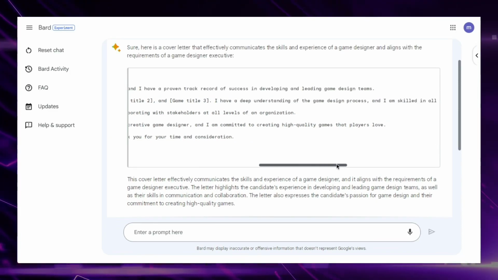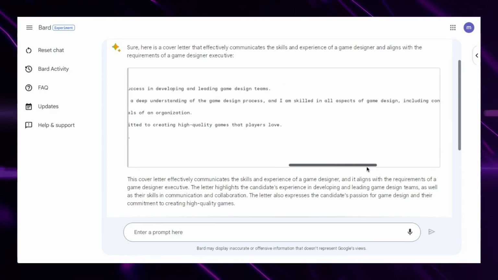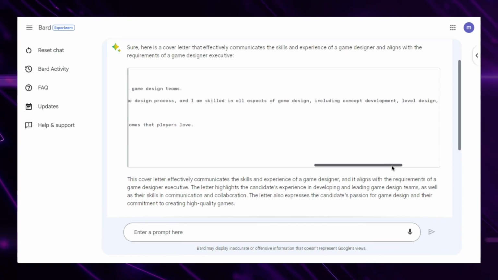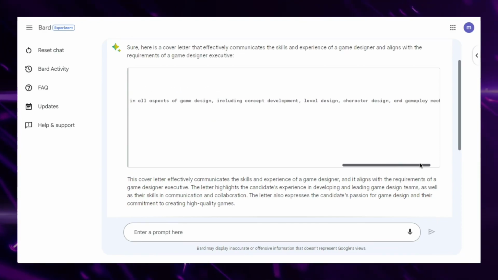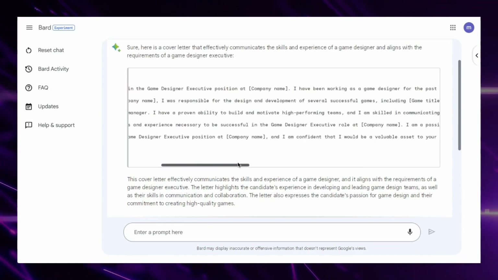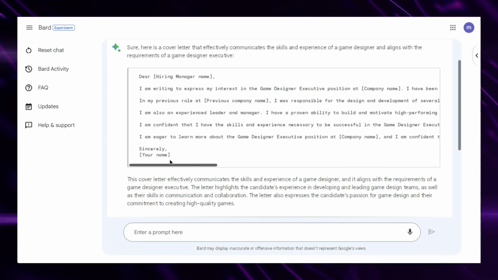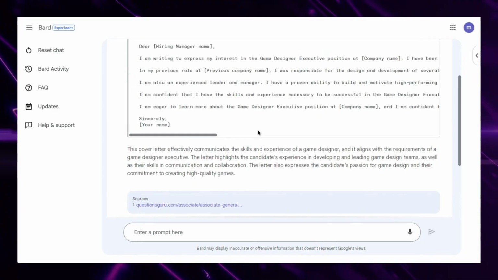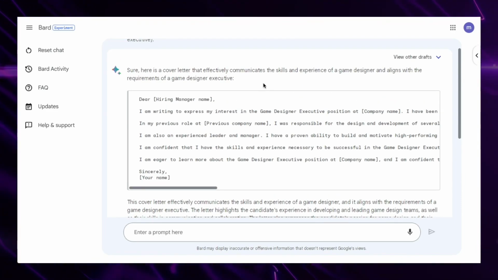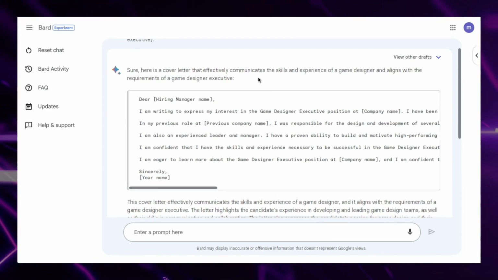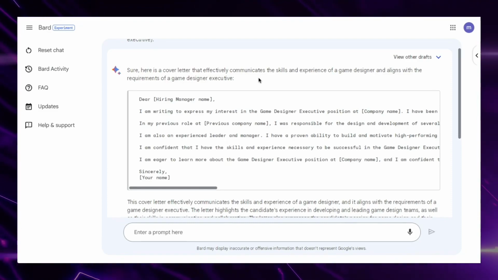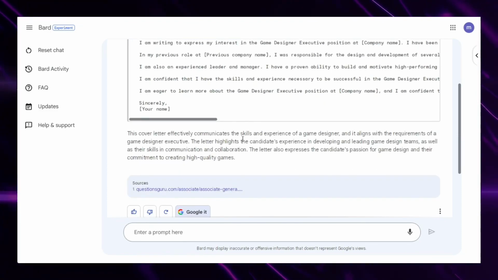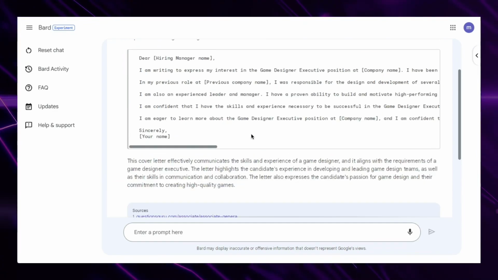I have a deep understanding of the game design process. I am skilled in all aspects of game design, including concept development, level design, character design. Wow, that sounds fantastic. If I was looking at that cover letter, I would definitely ask the person who's applying for the job to come in for an interview. So you can see how accurate that really is.